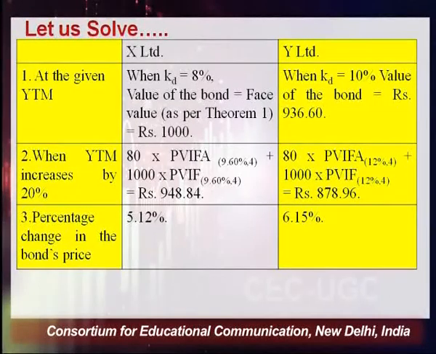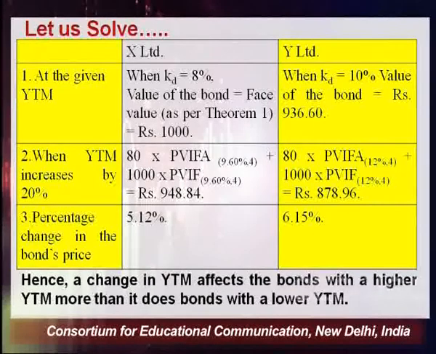So if we solve it, at the given YTM, the price becomes 1000 in case of X Limited. For Y Limited, when we do the calculation at 10%, it becomes 936.60. But when YTM increases by 20%, the value becomes, in case of X Limited, 948.84, whereas in case of Y Limited, it becomes 878.96. What is the percentage change? In case of X Limited, it is 5.12%, whereas in case of Y Limited, it is 6.15%. So what is the inference? That a change in YTM affects the bonds with a higher YTM more than it does in case of lower YTM.